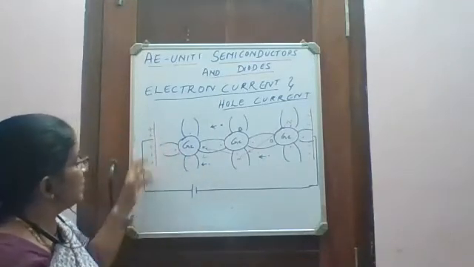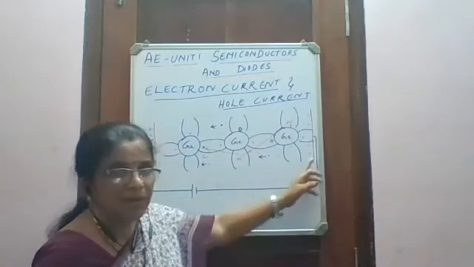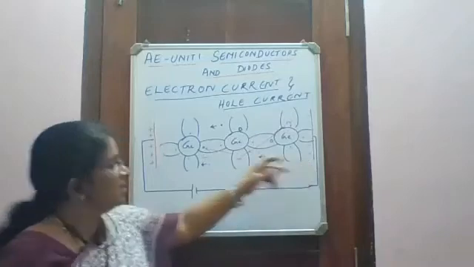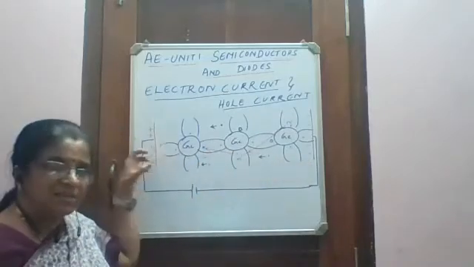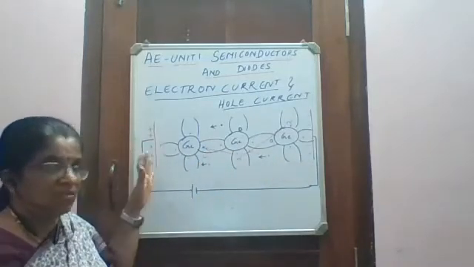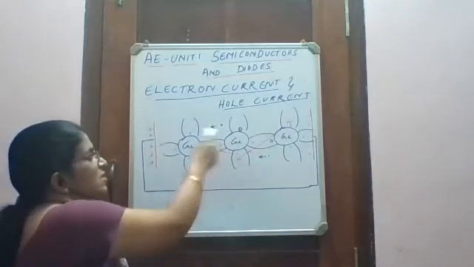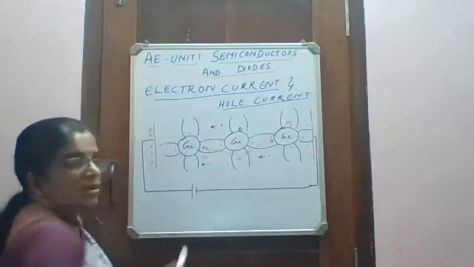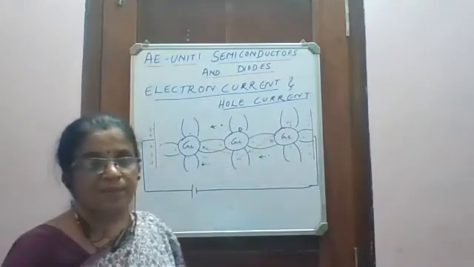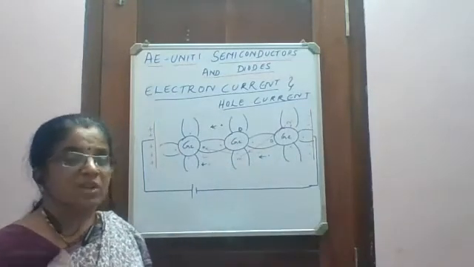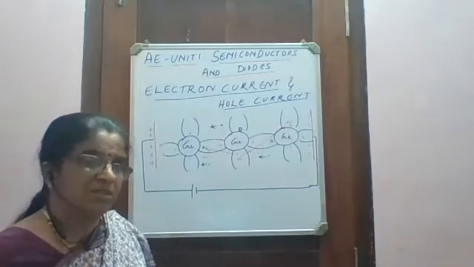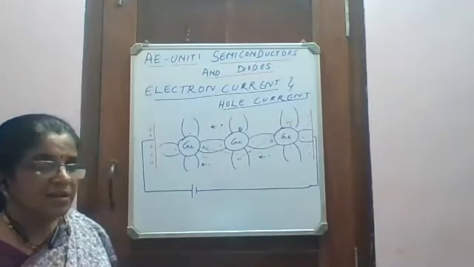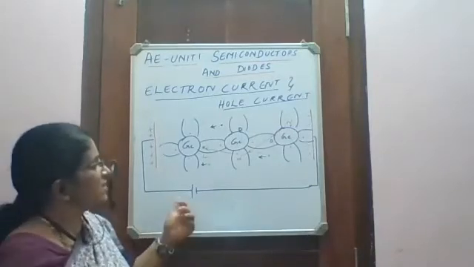So when it is connected to the battery, what happens? This plate is positive and this plate is negative. This positive plate attracts the electrons because electrons are negatively charged. So these electrons are moving towards the positive terminal of the battery. Electrons which have become free move towards the positive terminal of the battery, and this current is called electron current. There is one more current, let us try to understand.